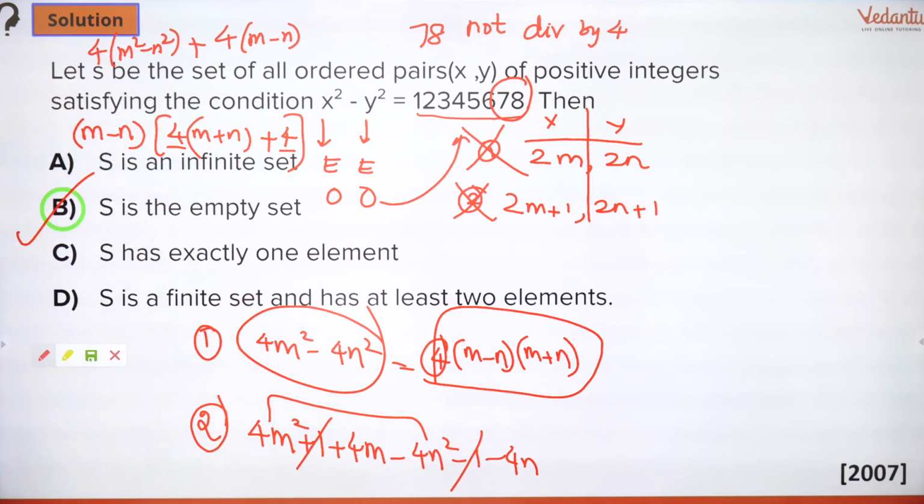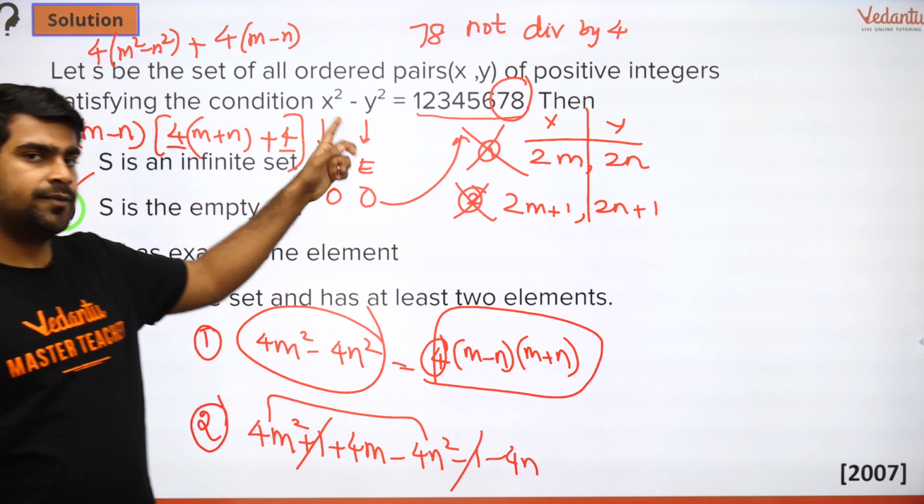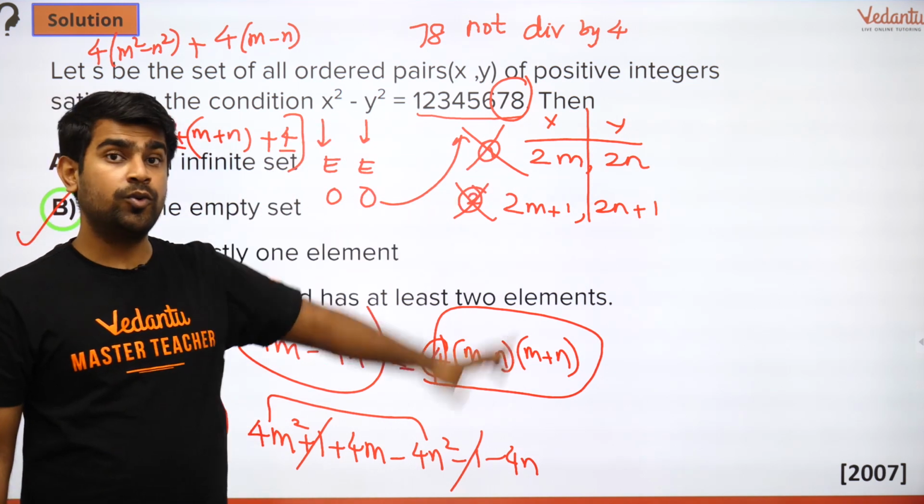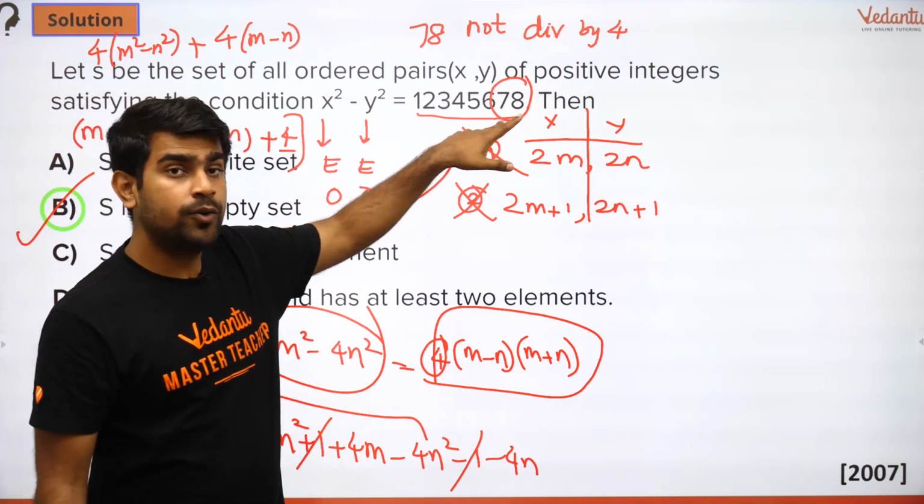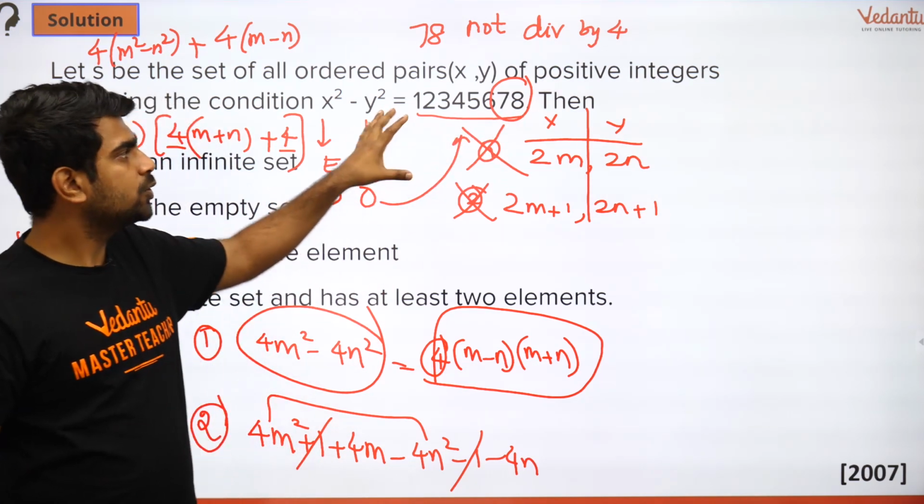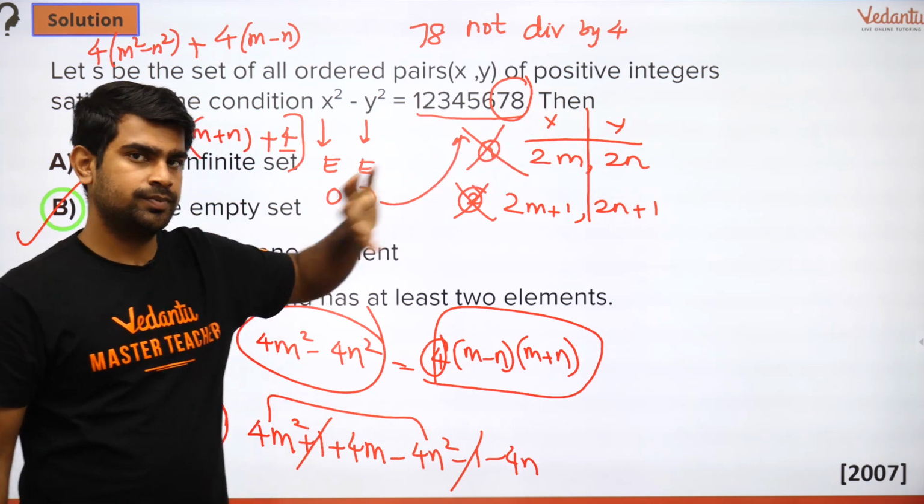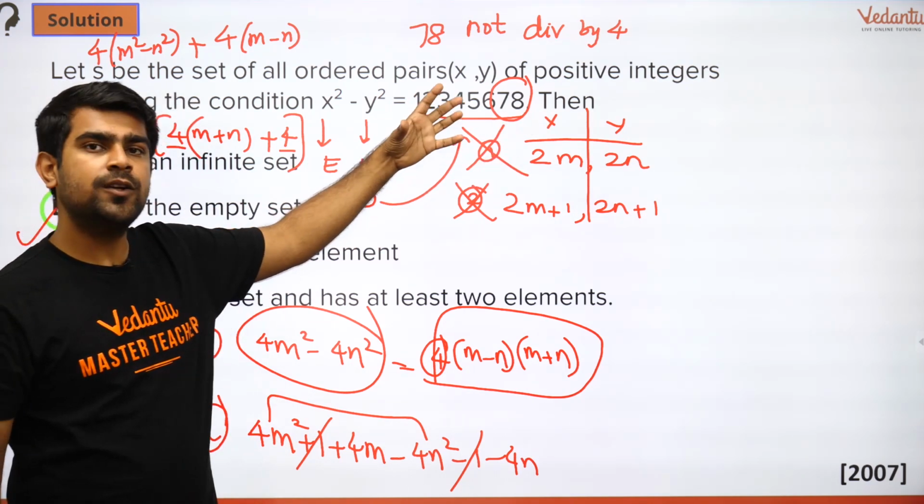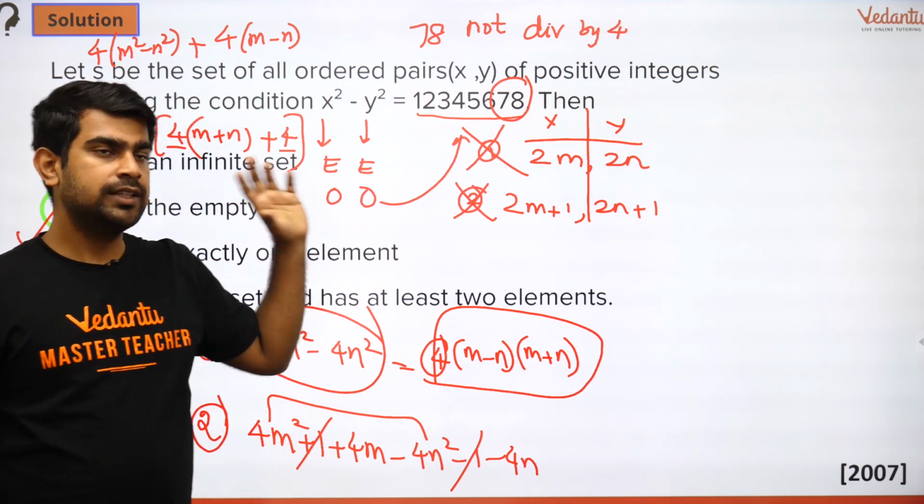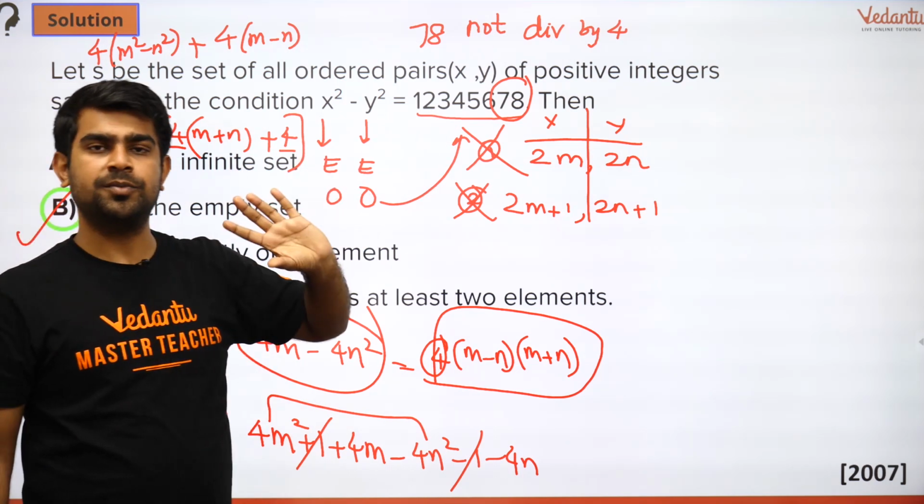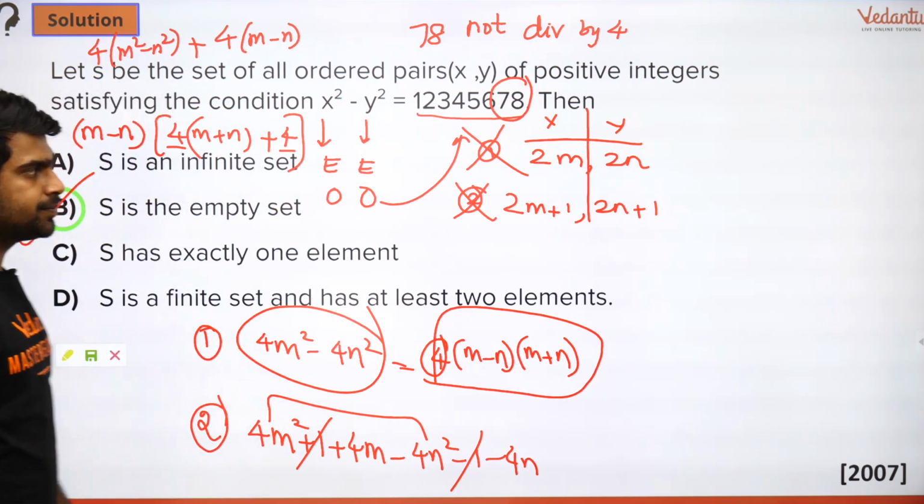So I will tell you a short trick here. Any difference of squares cannot be of the form 4k plus 2. So this is of the form 4k plus 2. Can you see that? So it is a multiple of 4 plus 2. That means it leaves a remainder of 2 when divided by 4. Difference of squares cannot be in that form. You can take it as a fact. Okay?